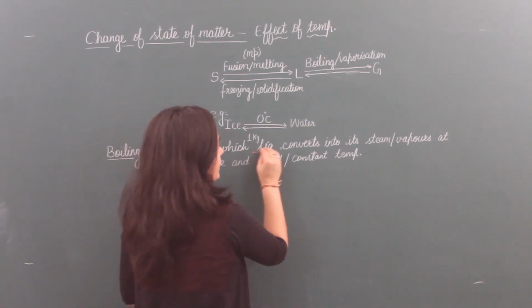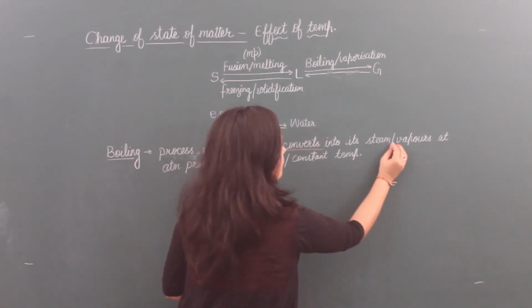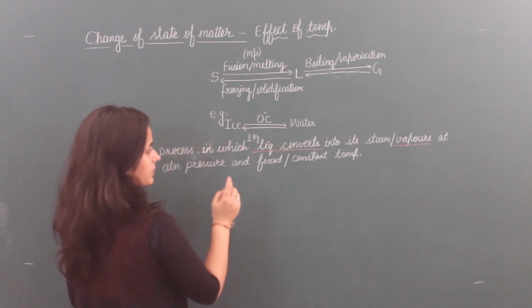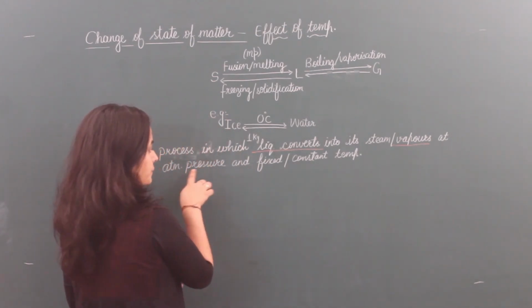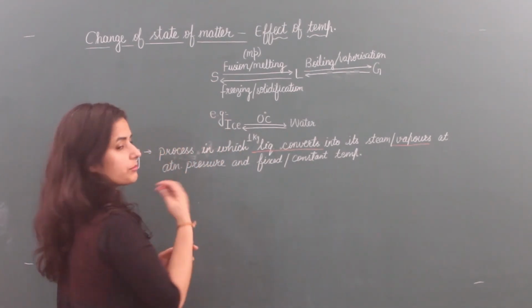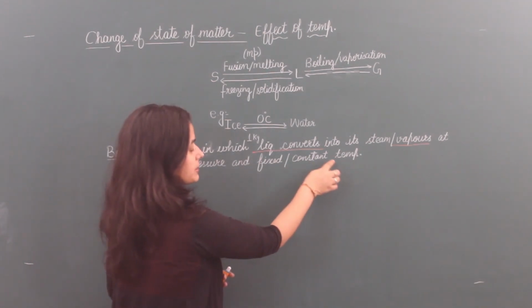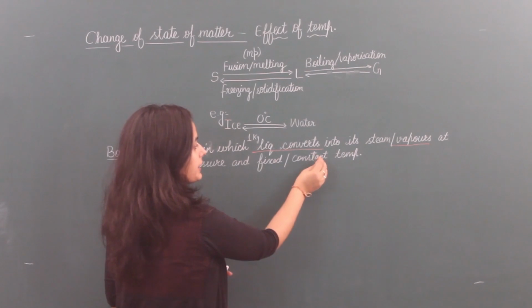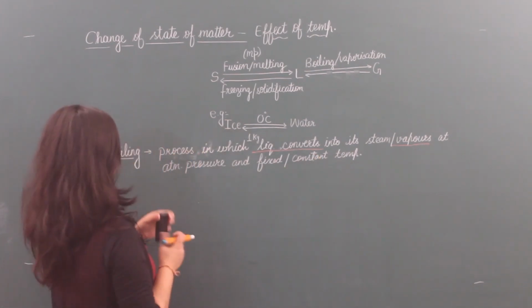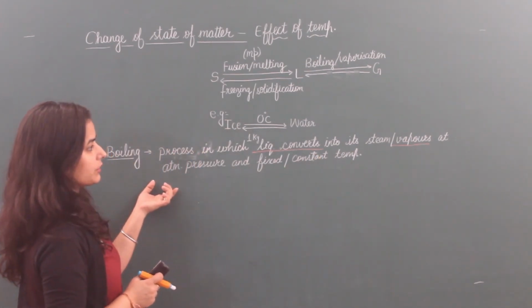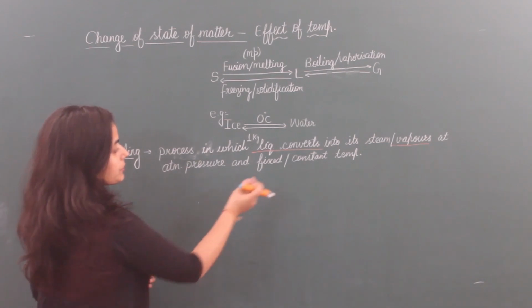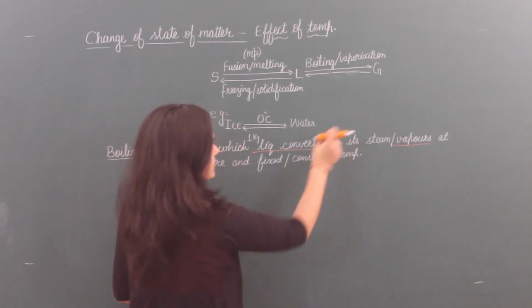So liquid converts into vapors at atmospheric pressure, whatever be the pressure of atmosphere at that place, fixed temperature will not change, only latent heat will change here.